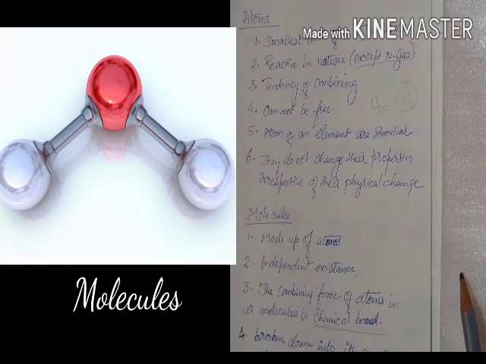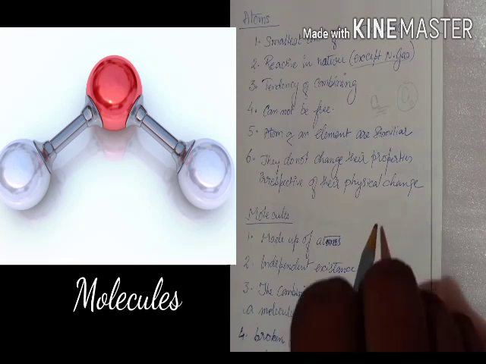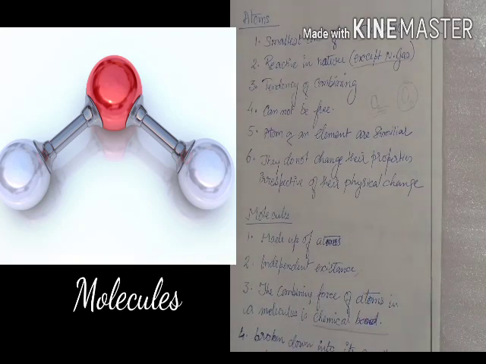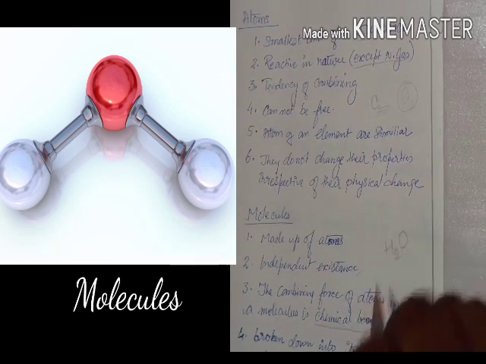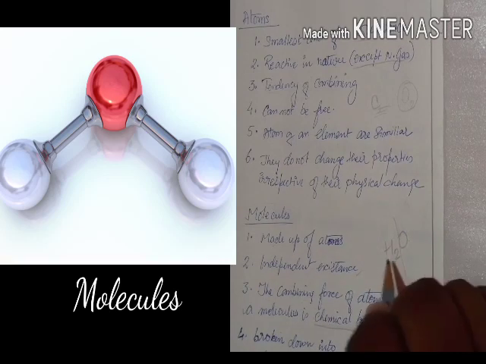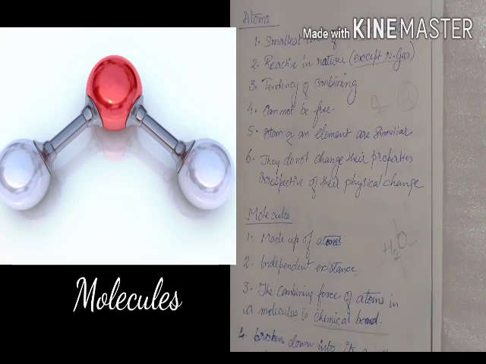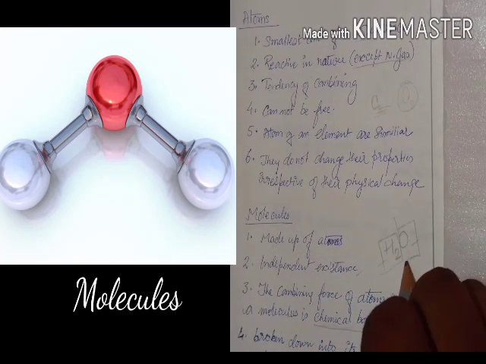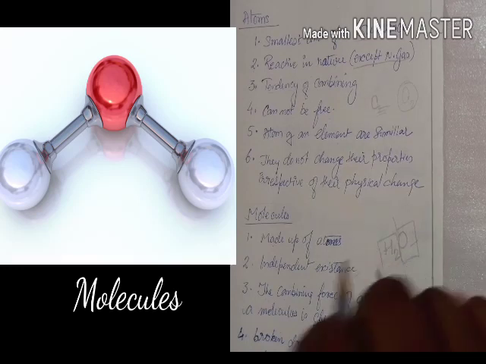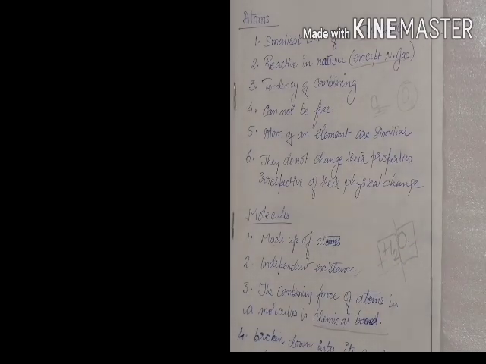So what is a chemical bond? The combining force of an atom in a molecule is a chemical bond, and these molecules can be broken back to their constituent elements. So H2O, this is a water molecule, it can be broken into hydrogen and oxygen, which are the constituent elements. It is made up of hydrogen and oxygen, which can be broken down by further processes.